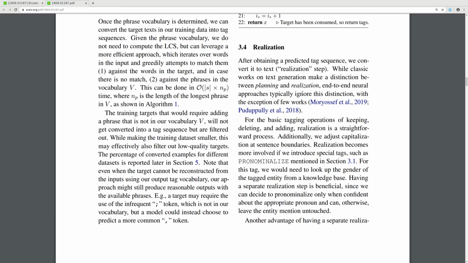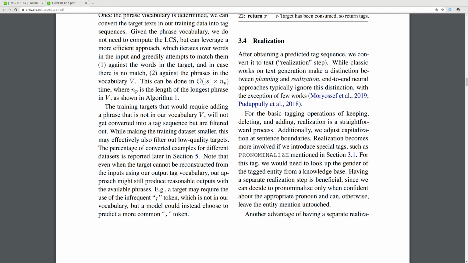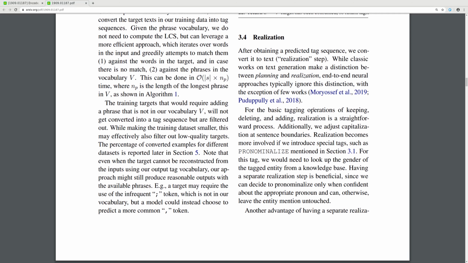Realization. After obtaining a predicted tag sequence, we convert it to text in the realization step. While classic works on text generation make a distinction between planning and realization, end-to-end neural approaches typically ignore this distinction, with an exception of a few works.